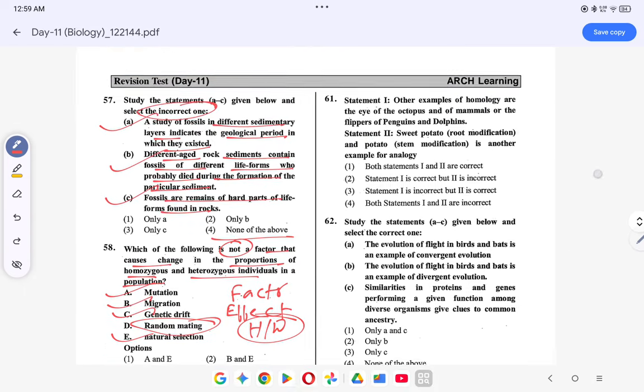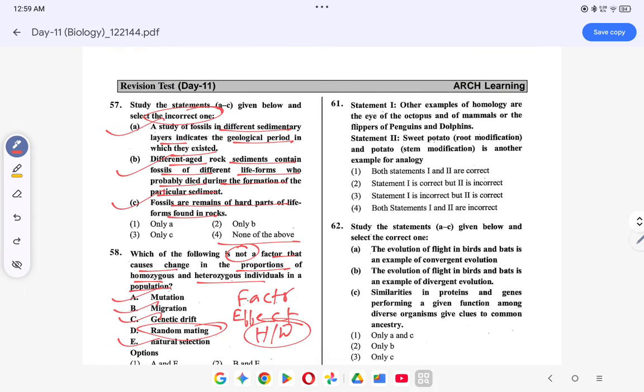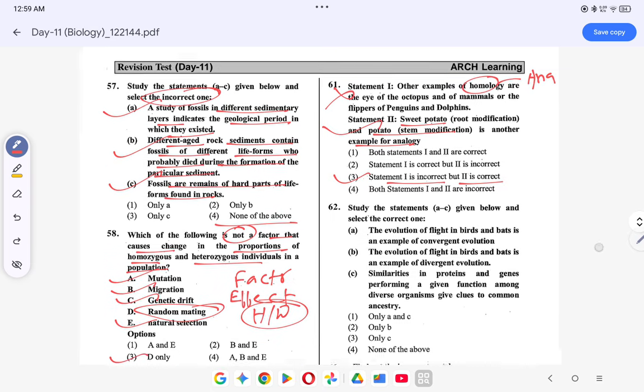Other examples of homology are eyes of the octopus and mammals and flippers. Homology नहीं है, ये analogous organs है. These are analogous organs. तो ये वाला गलत है. Sweet potato, root modification, potato stem modification. Another example of analogy. This is correct. तो ऑप्शन क्या हो जाएगा? 3. 1 is incorrect, but 2 is correct.